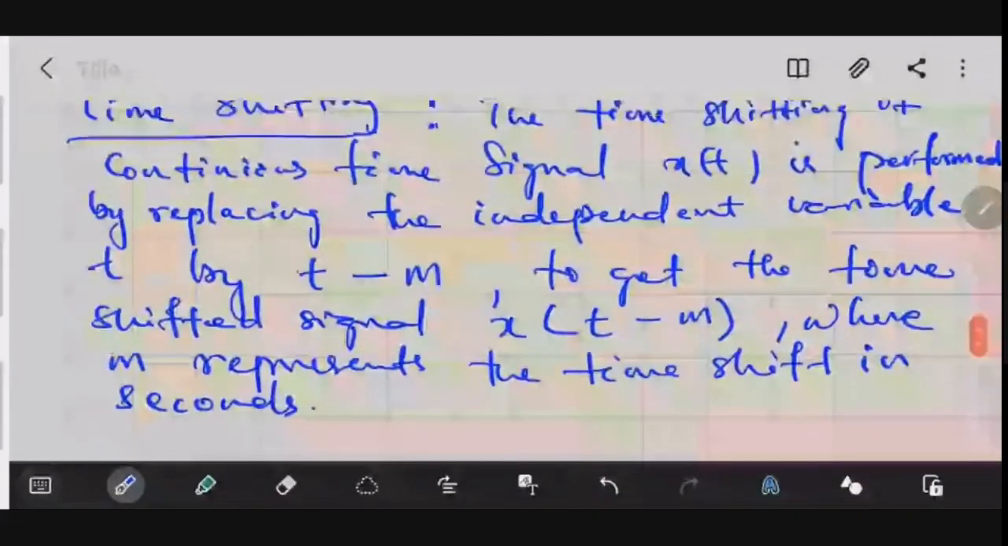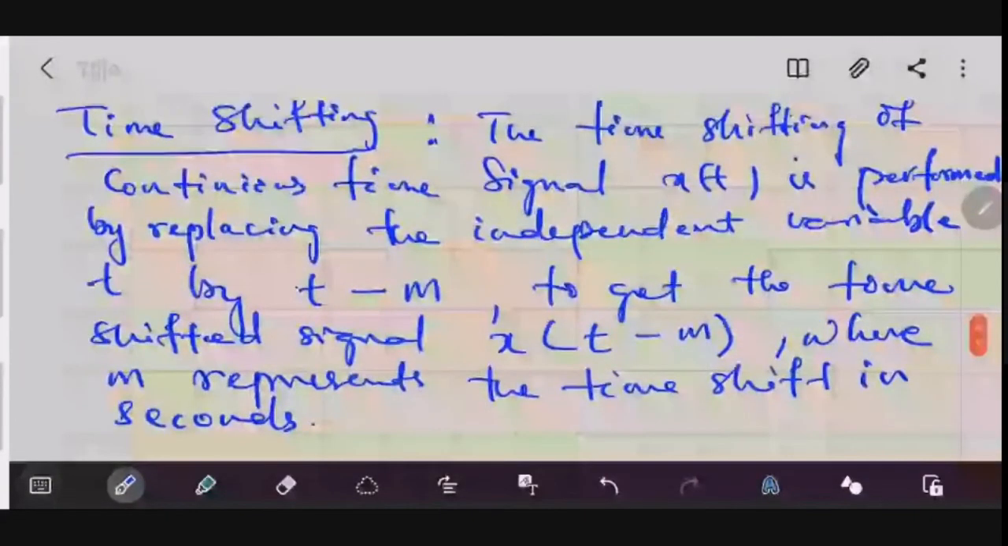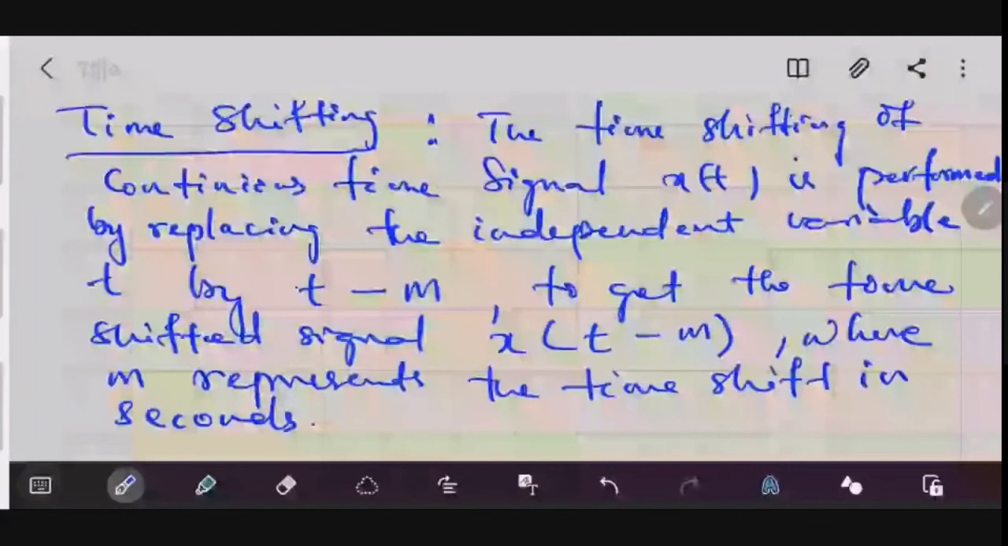So the continuous time signal x of t is shifted by replacing the independent variable small t by small t minus m to get the time shifted signal x of small t minus m. Obviously it will become this, x of small t minus m, where m represents the time shift. Based on the value of m, we can have two different kinds of shifts. Let me explain that.